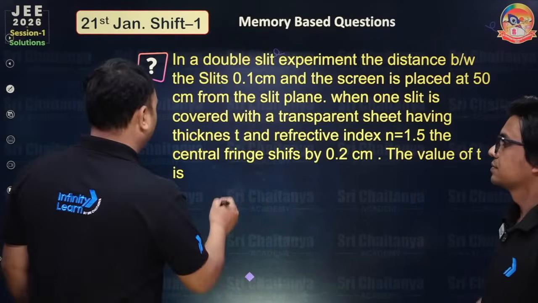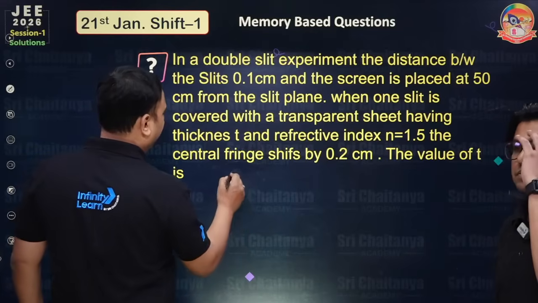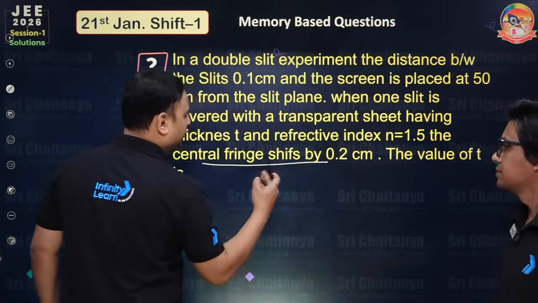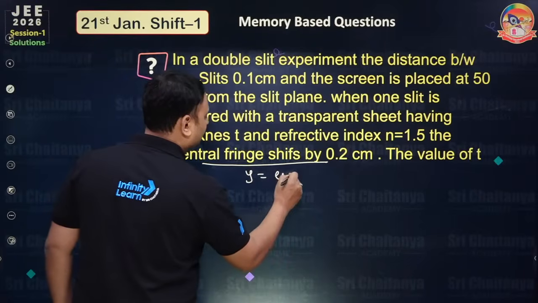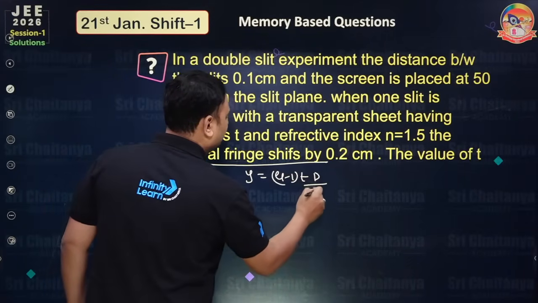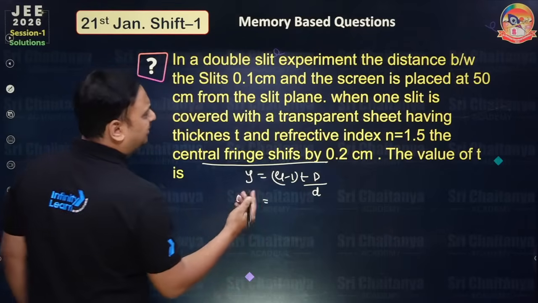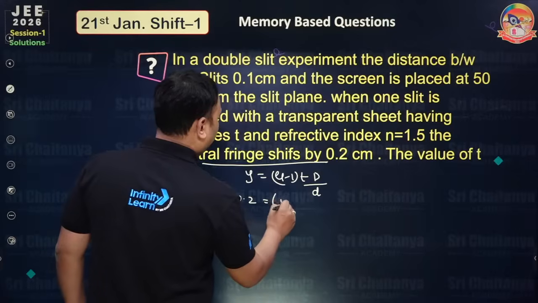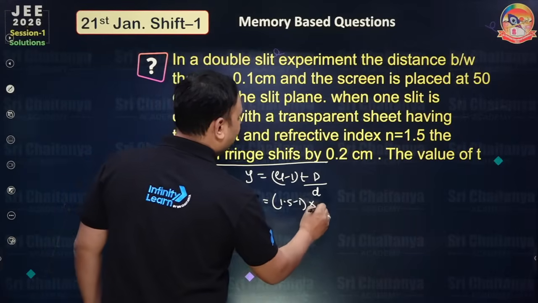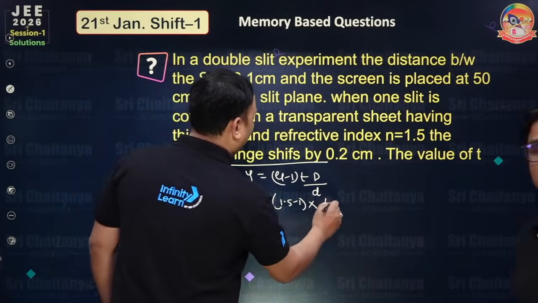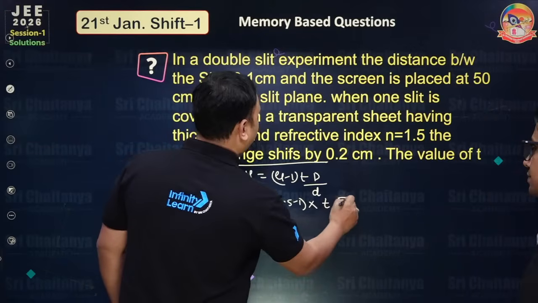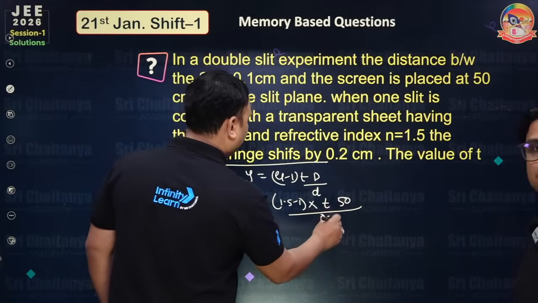This is a simple formula based question. The central fringe is shifted by this amount, so put y equal to (mu minus 1) into t into D by d. Just place the values and you will get 0.2 centimeter. Everything is in centimeter, so no need to convert. So this is 1.5 minus 1, into the thickness t which we have to calculate, and D is 50 centimeter, and the space between the slits is 0.1 centimeter.